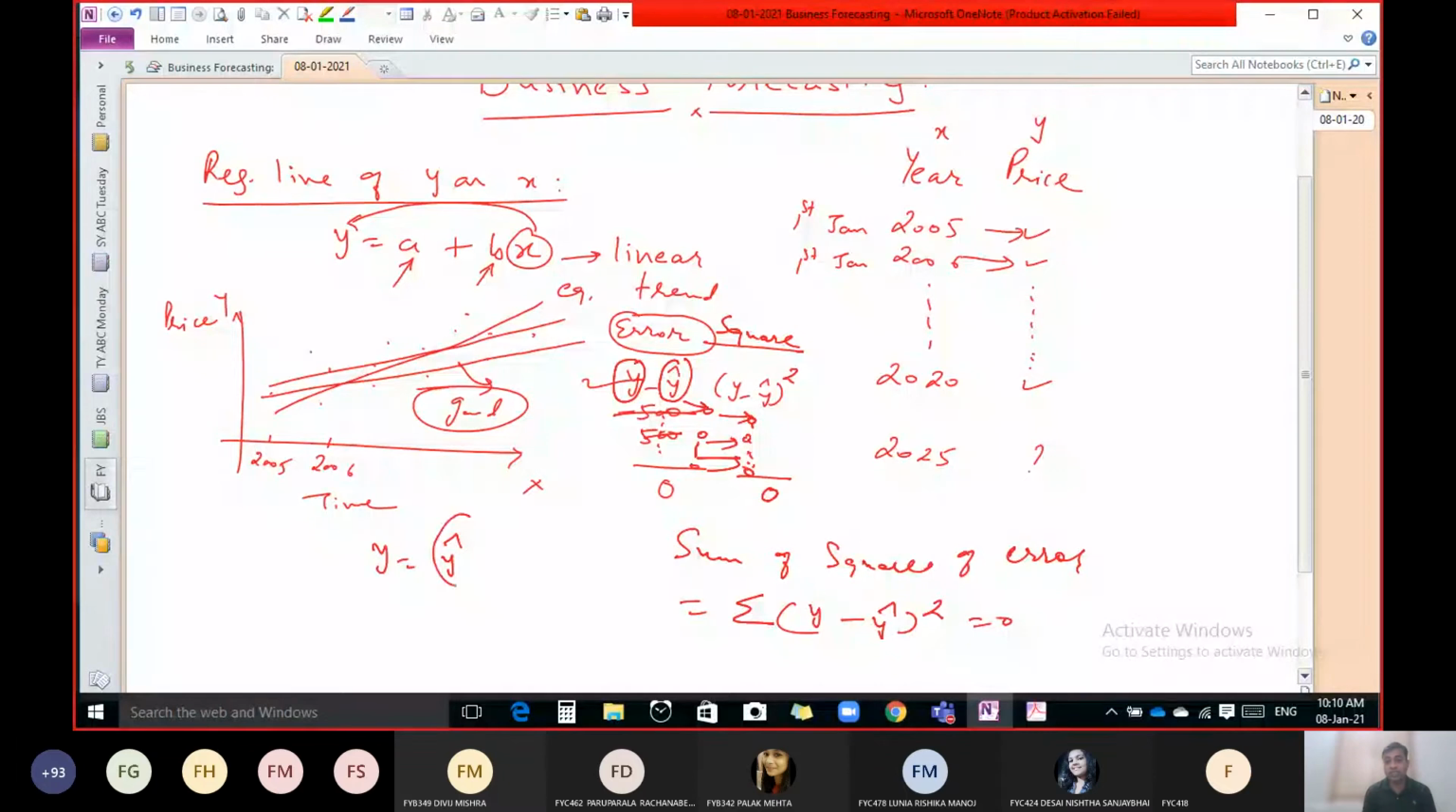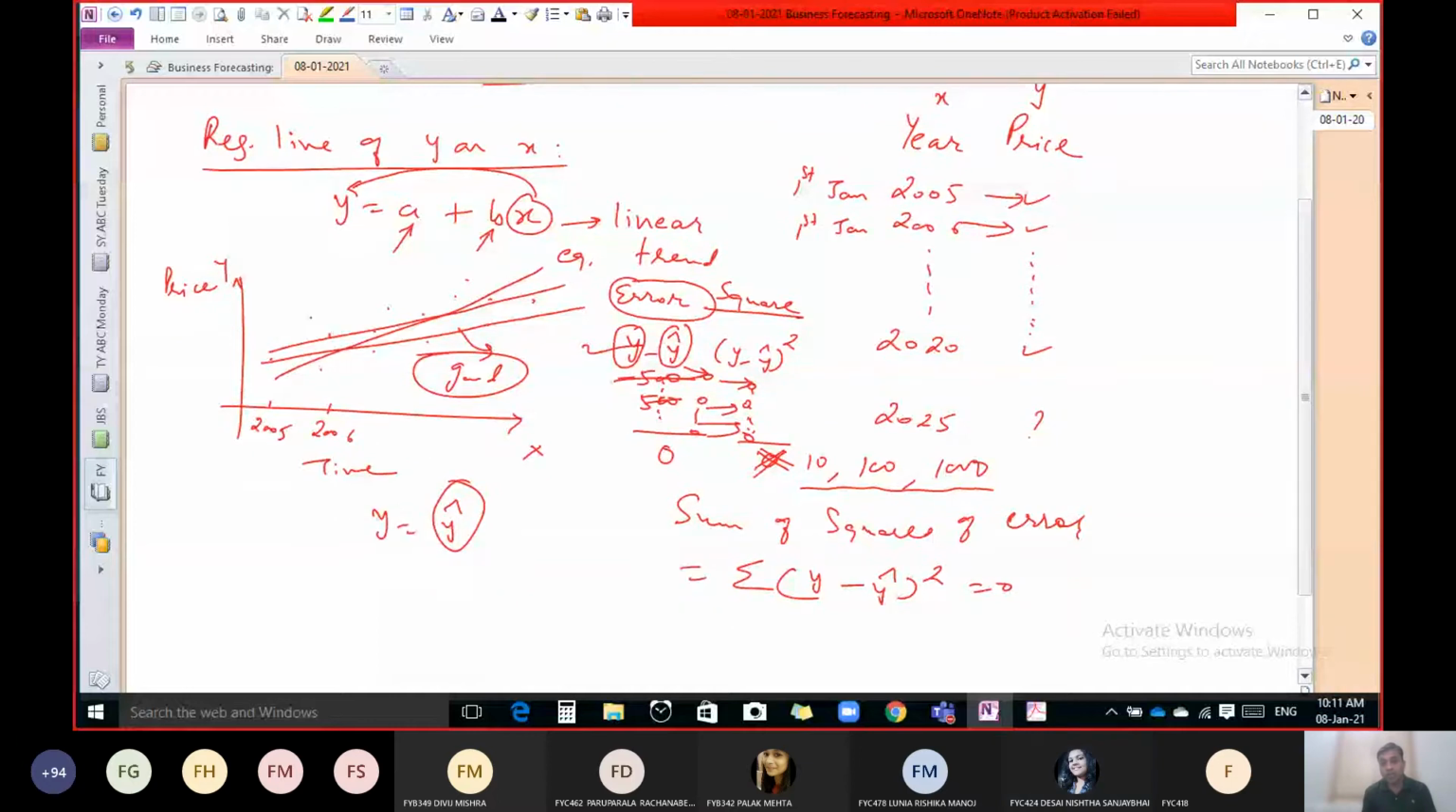Now the question is, if it is not 0, instead of 0, if it is 10 or 100 or 1000, and 0 is not possible, but out of these 3 values, which one is the most accurate value according to the prediction? That means 10. Yeah.